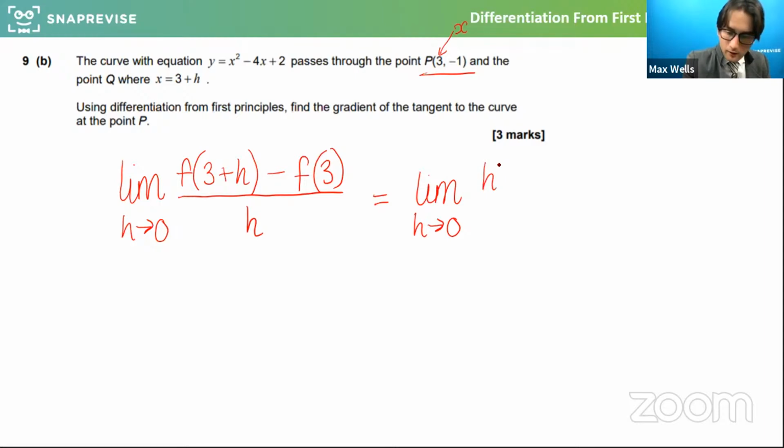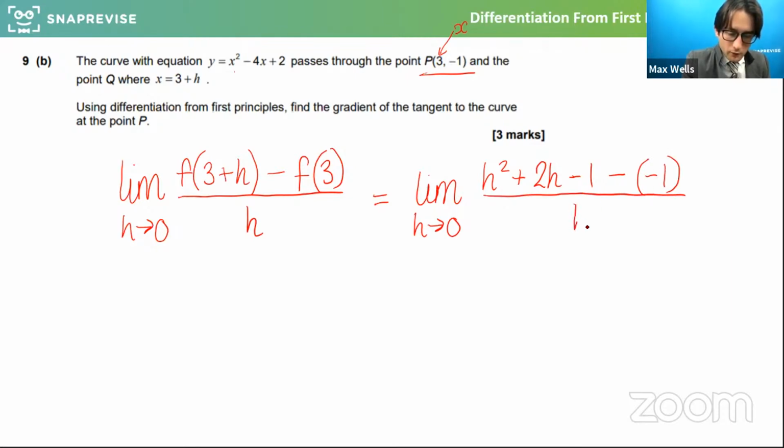Well, we know from the part A answer that that bit comes out as this. And then we're going to minus f of 3, 3 subbed into the function. So you might go, okay, I've got to put 3 in here, square it, minus 4 times 3 plus 2. But actually it comes out as minus 1.